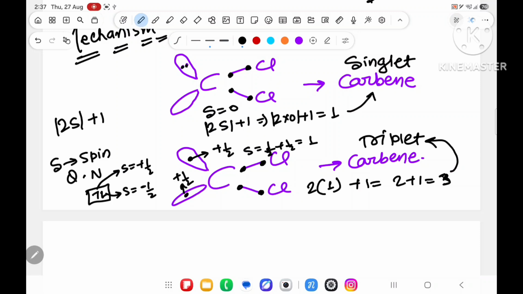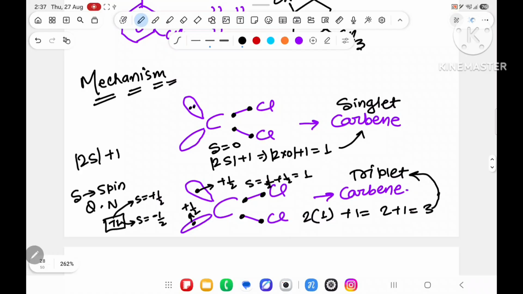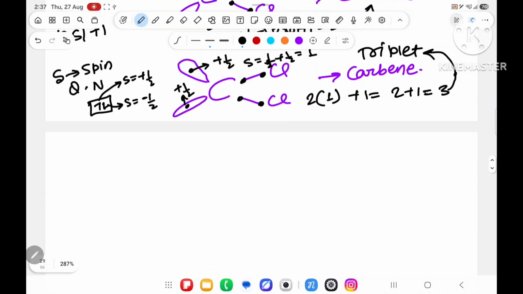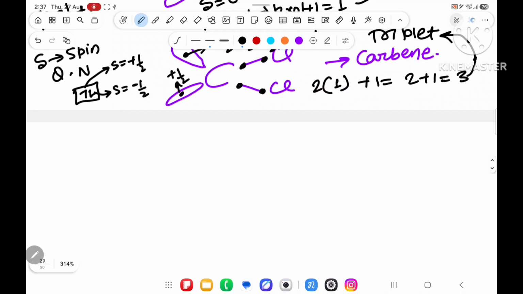It is known as triplet carbene, because the value 3 is coming. So you have to understand what is singlet carbene and what is triplet carbene. Now I am going to start the mechanism, because this carbene structure will come.